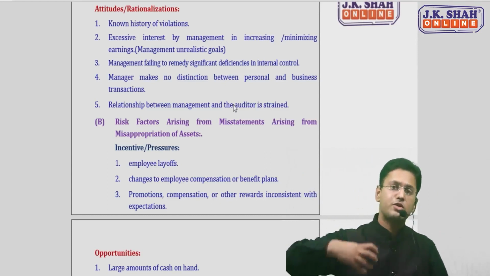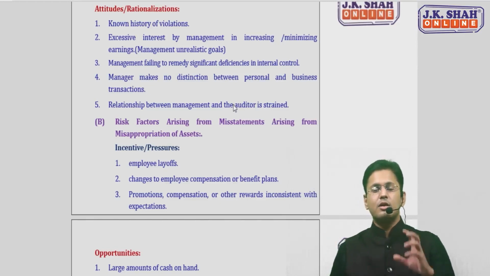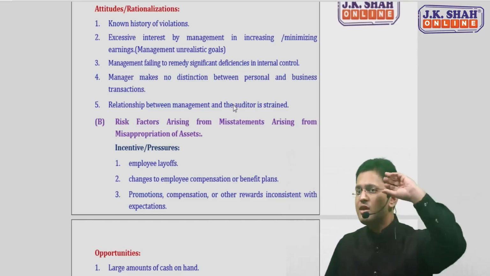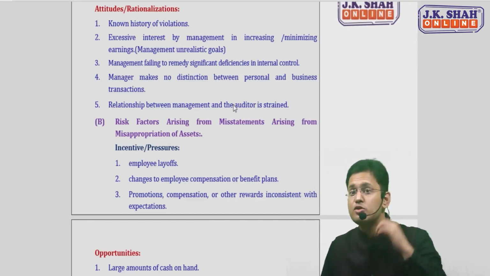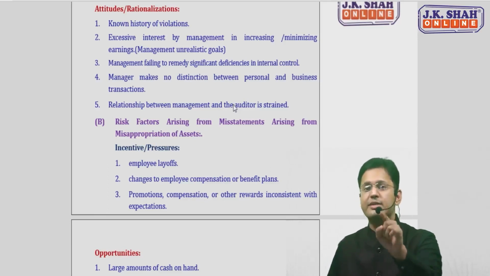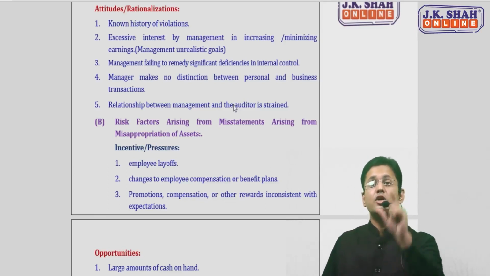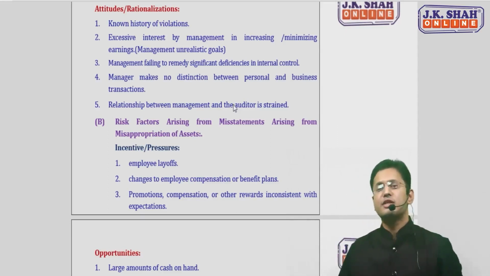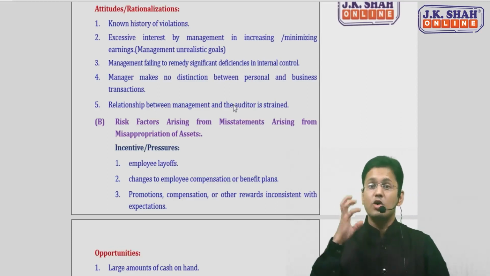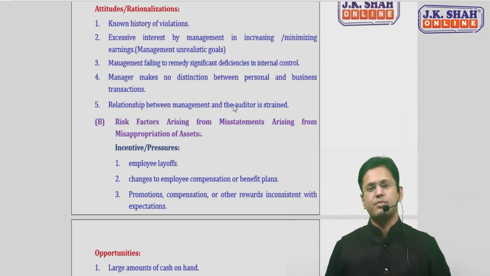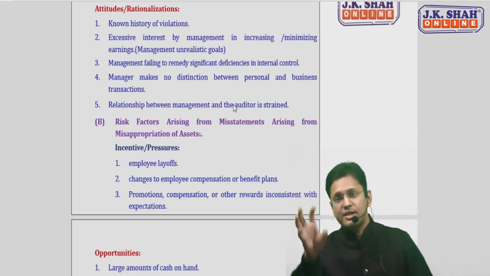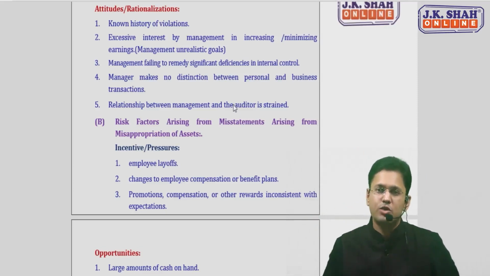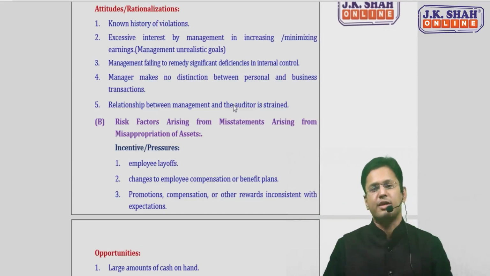He's increasing the cost, trying to increase the costing part. So I should say that when an auditor sees that management has set certain unrealistic goals, then the auditor should feel that the management may try to fabricate things. He may try to misappropriate. He may try to present some fraudulent things in the financial statements. And this is where the auditor should apply his professional skepticism. Because this attitude of management, of setting this unrealistic goal in the situation, is an attitude which is reflecting a fraud risk factor.